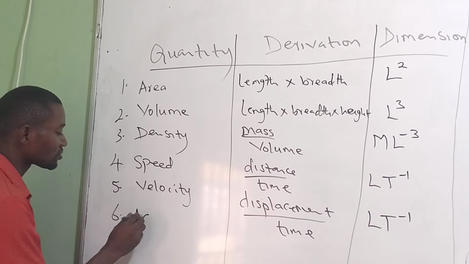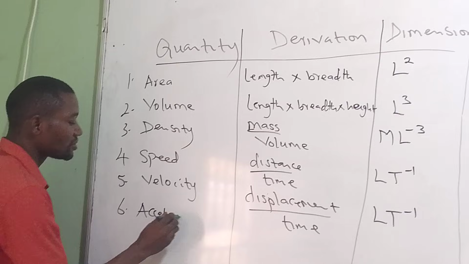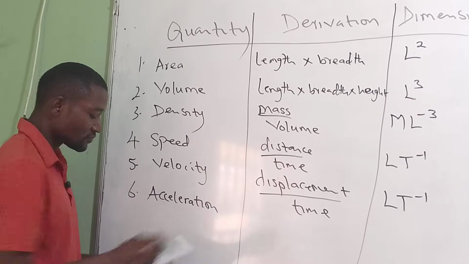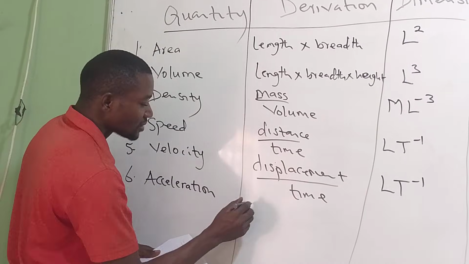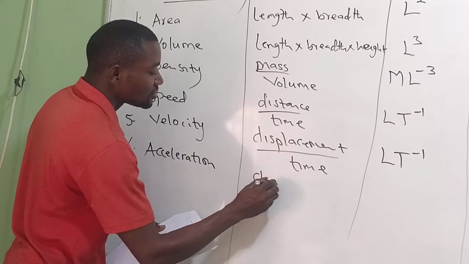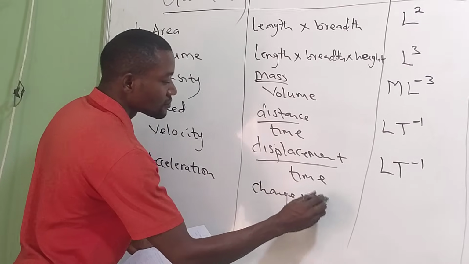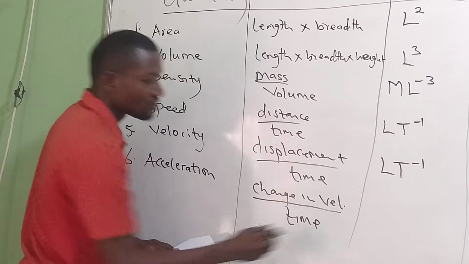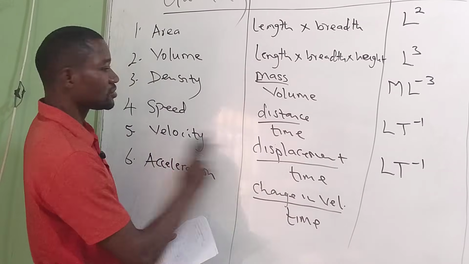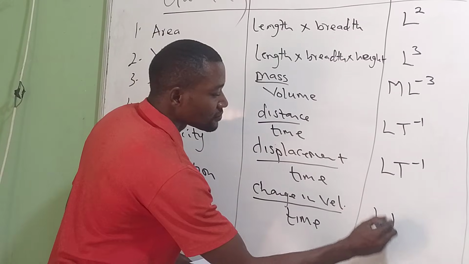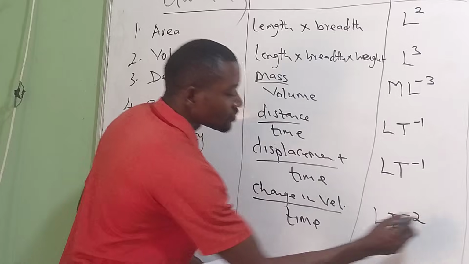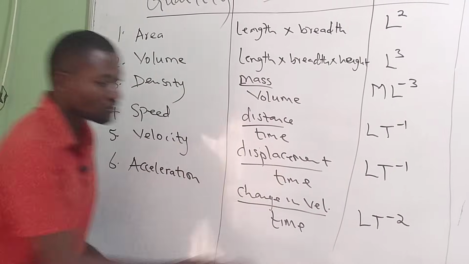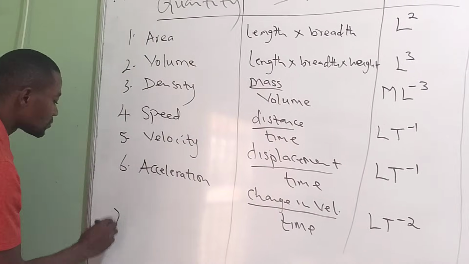What of acceleration? What is the dimensional analysis for acceleration? Actually, acceleration is change in velocity over time. And velocity, we have gotten it to be this. So this is the dimension for acceleration. Let's look at another one.